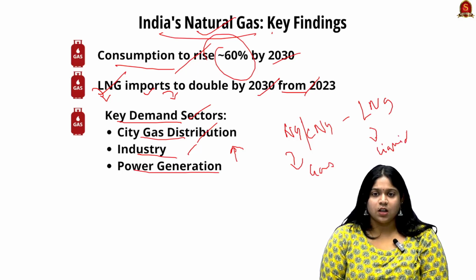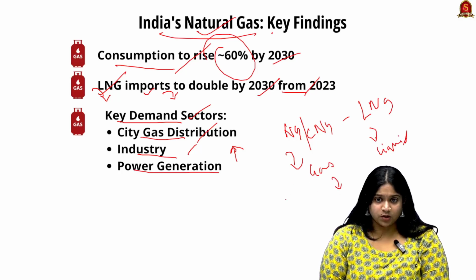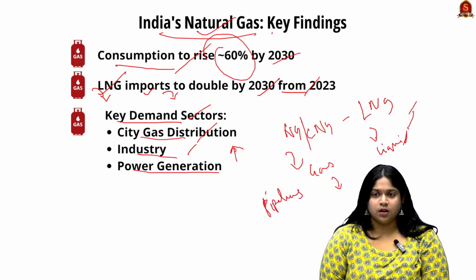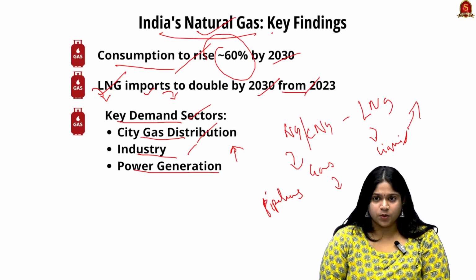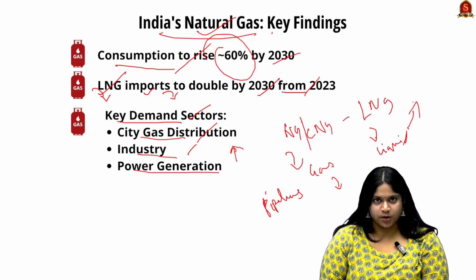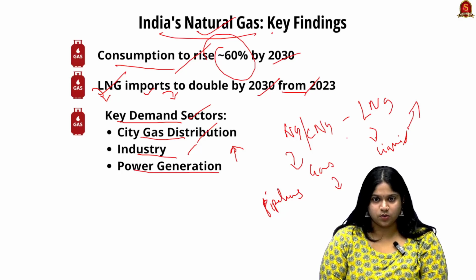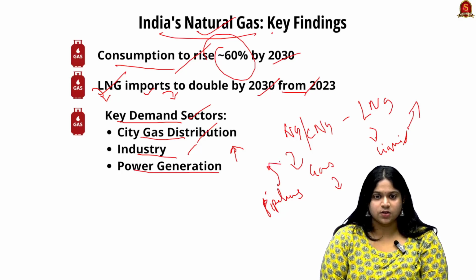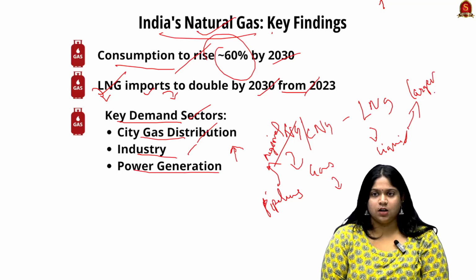So here the compressed natural gas or natural gas is transported only through pipelines, but the scope of transporting liquid natural gas is vast. It can be transported through containers and so on. So here it has the restriction of only two regional places, but here it can operate through almost larger areas.